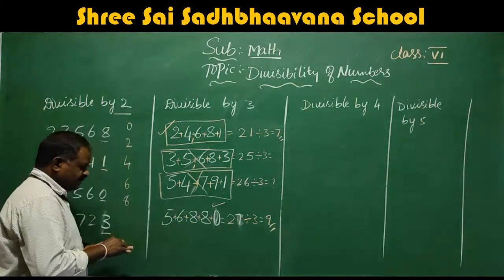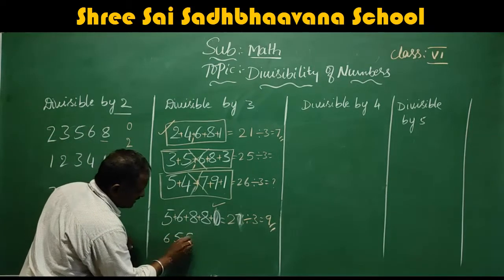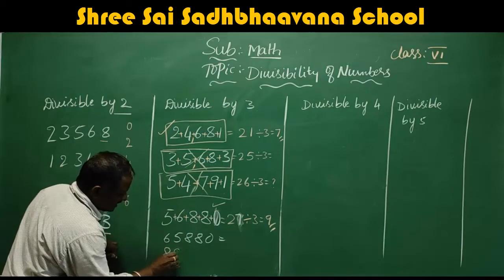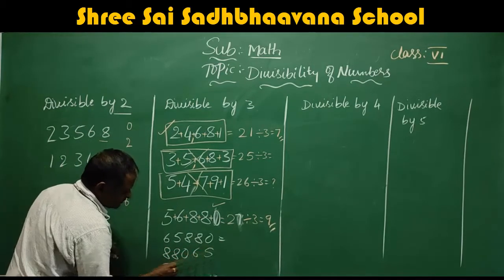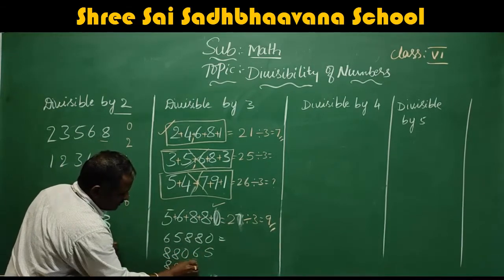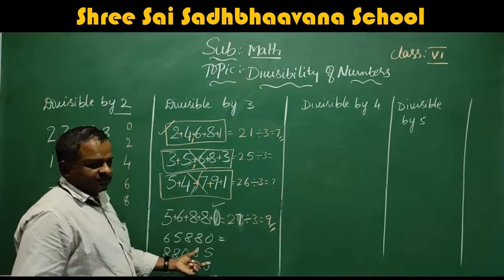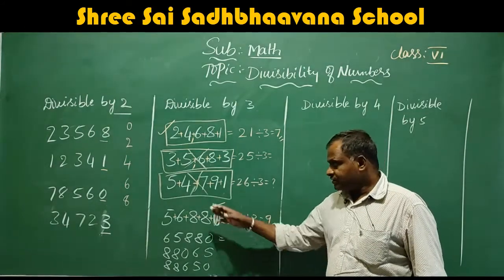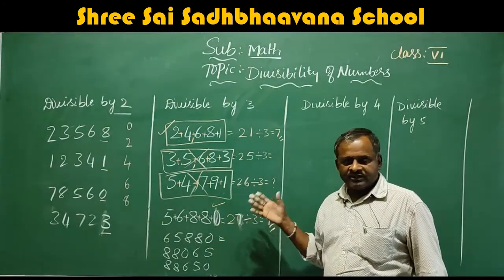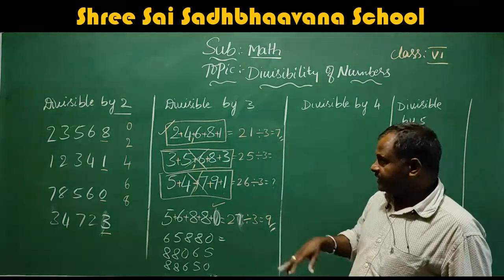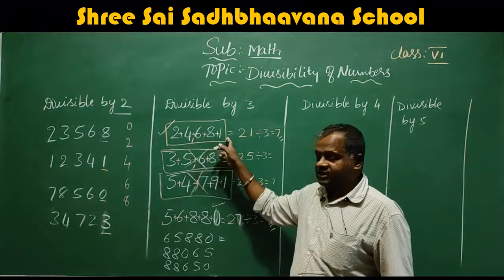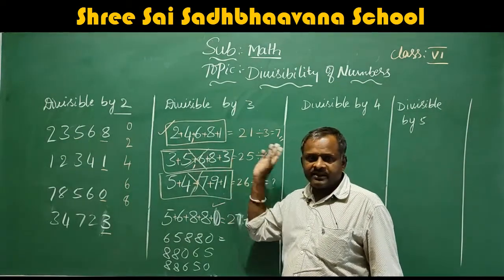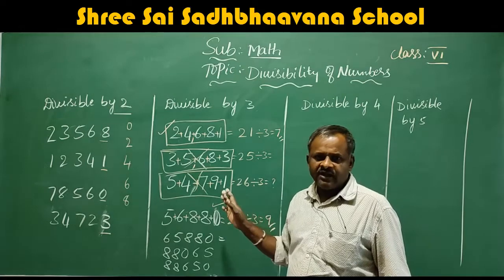For example, the same numbers by using 65880. This is also divisible by 3. 88065 or 88650. These all numbers are divisible by 3 because when you add, you will get the same 27 only. So these are all the numbers divisible by 3. That means to check the divisibility by 3, just add all the digits. If the sum is completely divisible by 3, then the given number is divisible by 3. Okay, I hope you understand.